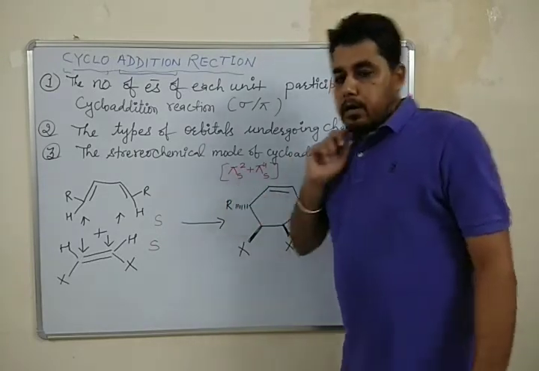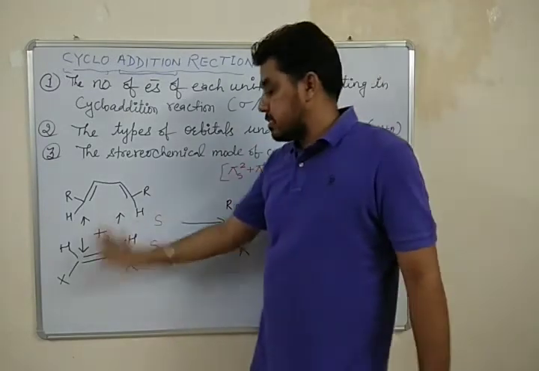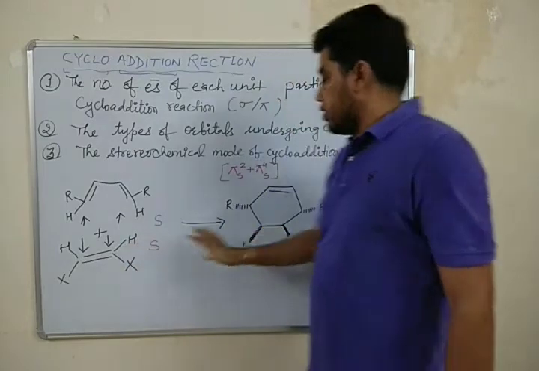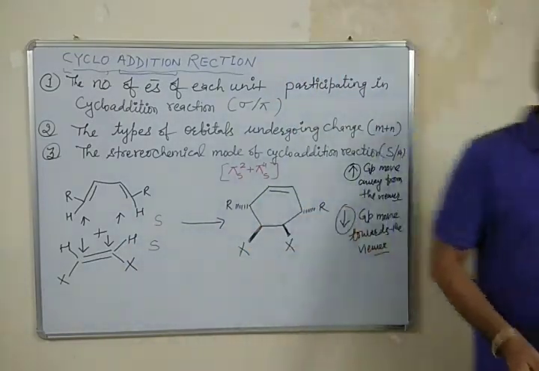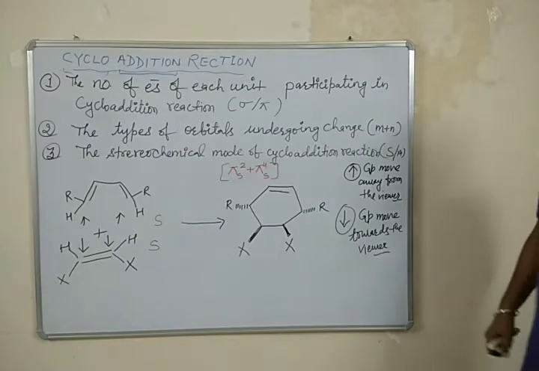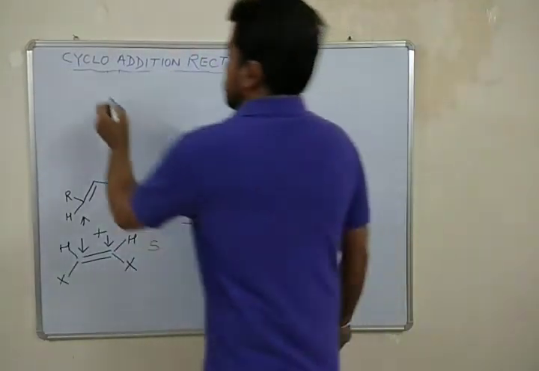Okay, here the addition is from the same side, right? So we will get this particular product.